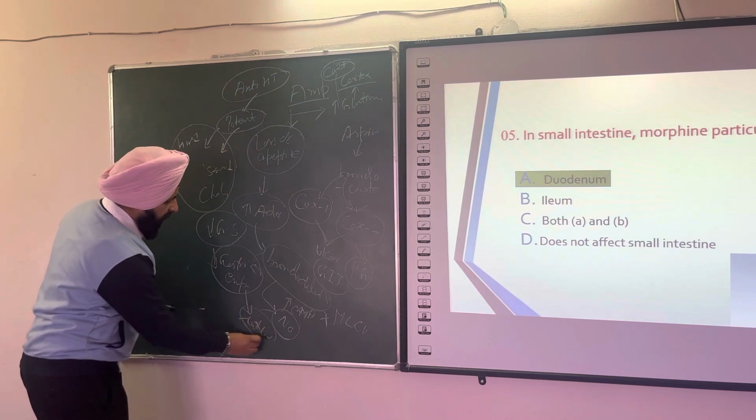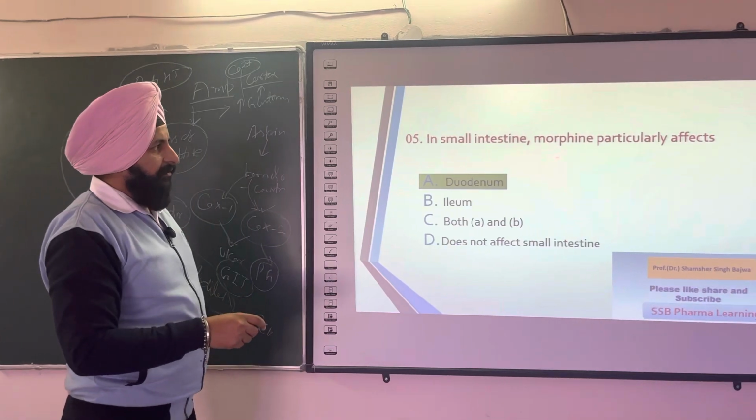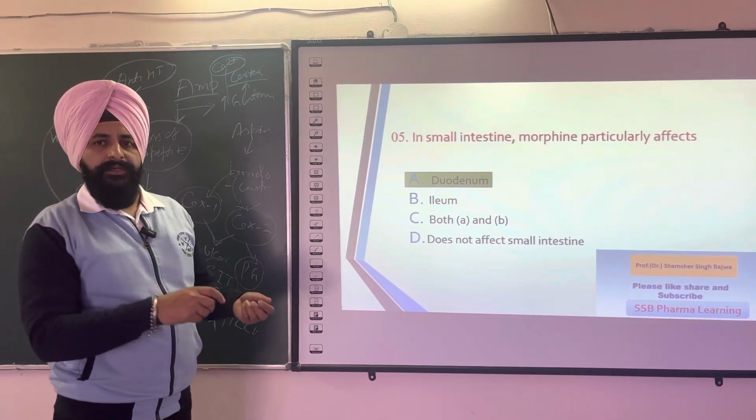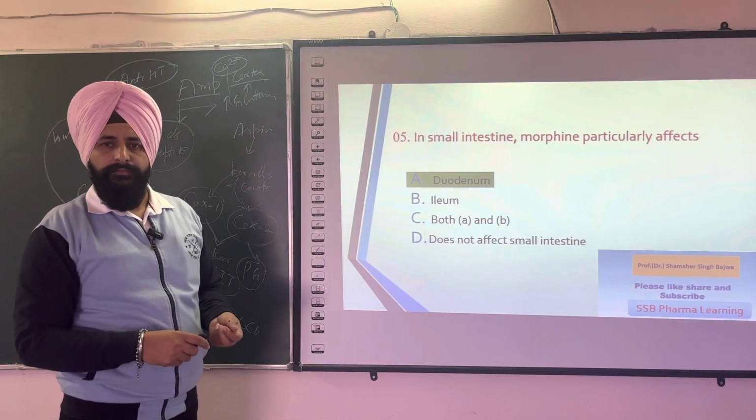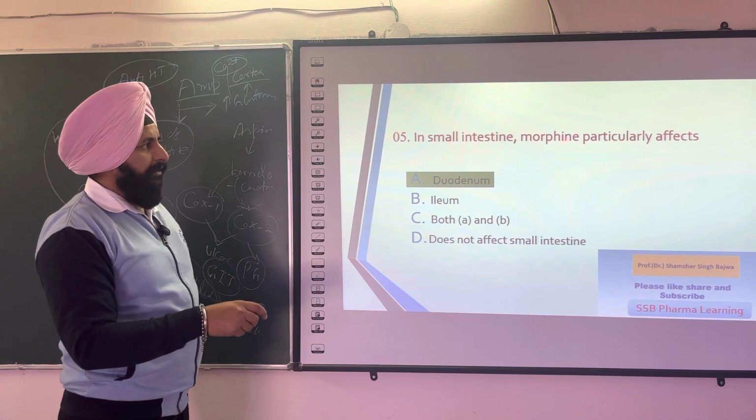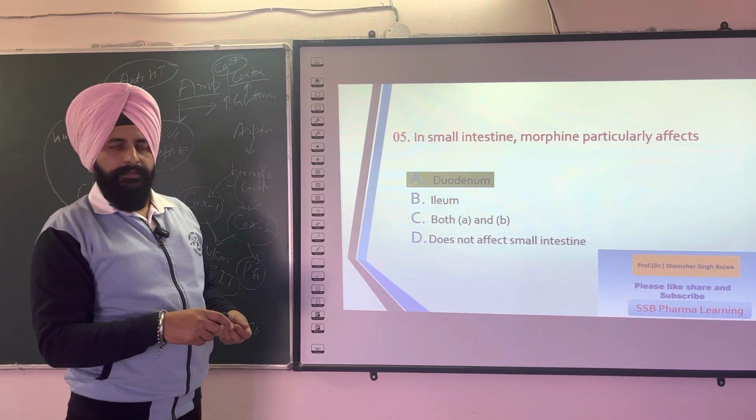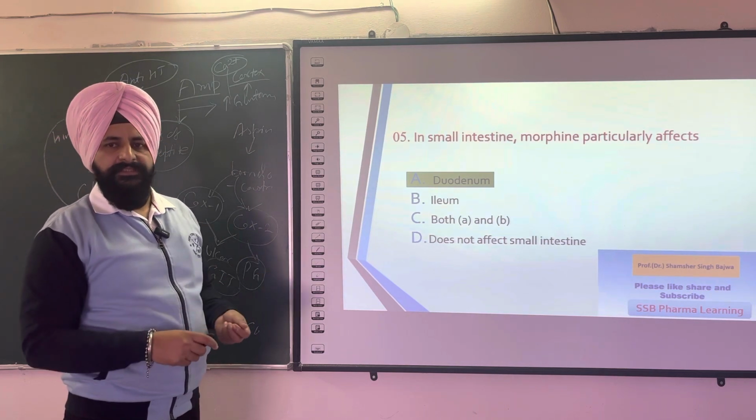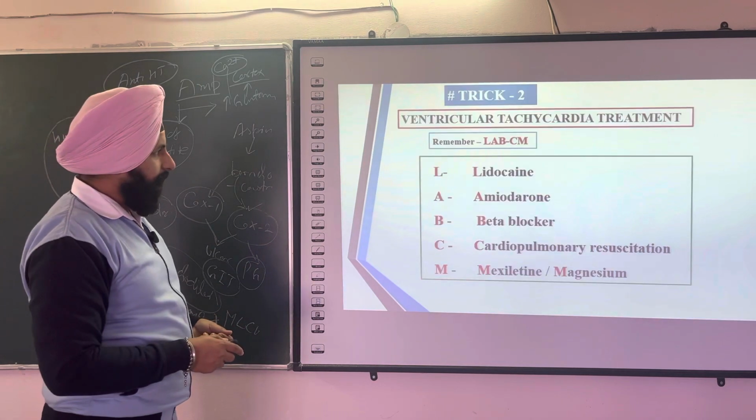So that means another question which can be asked in the GPAT is, the chances of constipation with which type of drug are more. If there is morphine in the options, then you can choose morphine or opium, because the chances of constipation with these types of agents are more. So this is the right answer for this question.